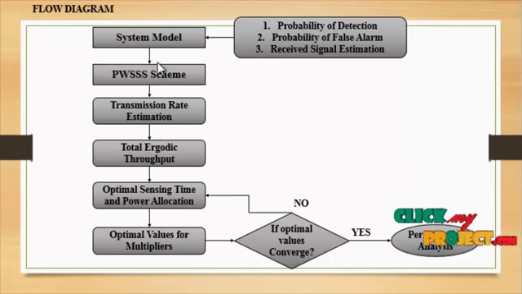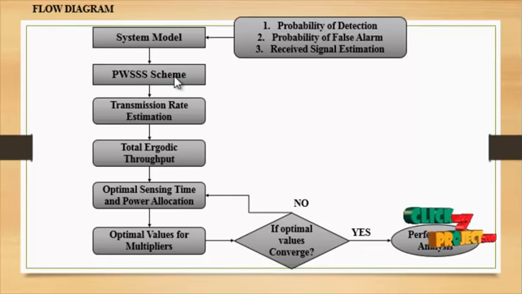These are the overall flow diagram. First of all, the system model. In the system model we consider the probability of detection, that is PD, and the probability of false alarm, that is PFA, and then the received signal estimation. These are the system model properties, and then the PWSS scheme, that is the wide spectrum sensing analysis of the process.